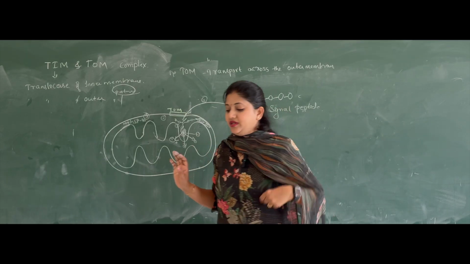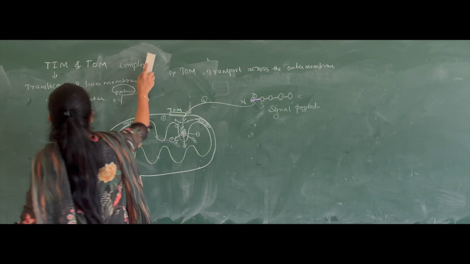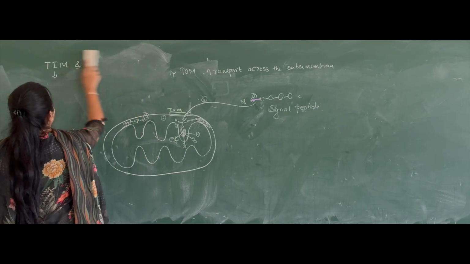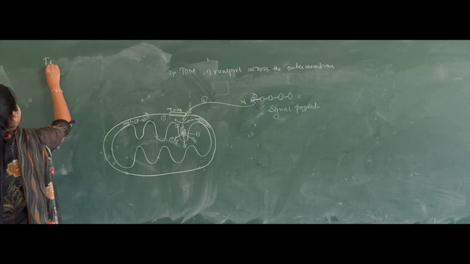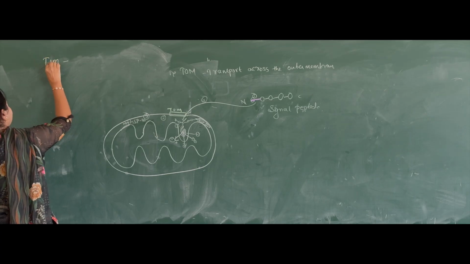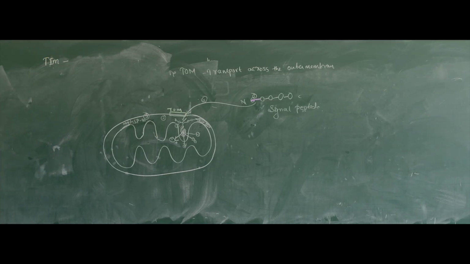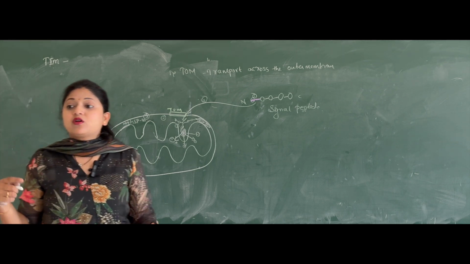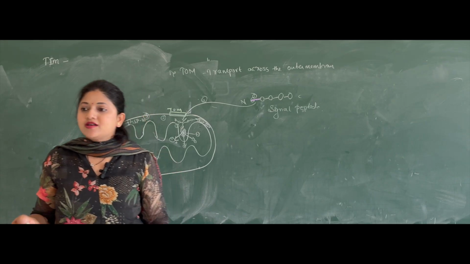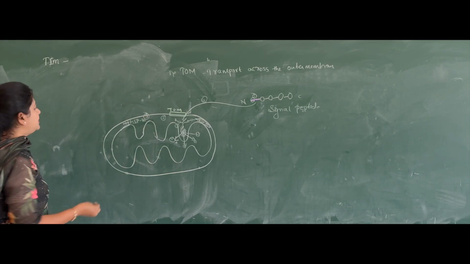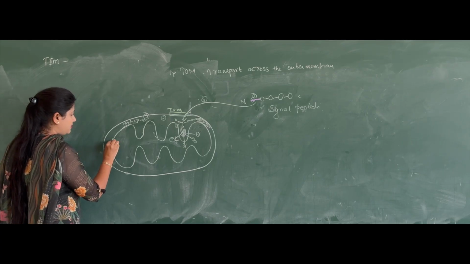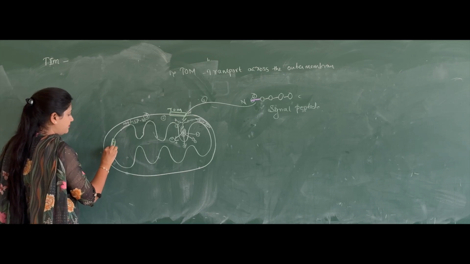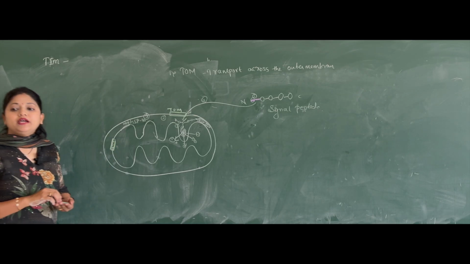Clear? Yes. Now coming to the Tim complex. I'll just wipe this off. Tim complex. So the Tim complex is the translocase of the inner membrane, which facilitates the transport of the proteins across the inner membrane. Okay, across the inner membrane. So now this is present on the inner membrane. Tim complex. Tim is present on the inner membrane.